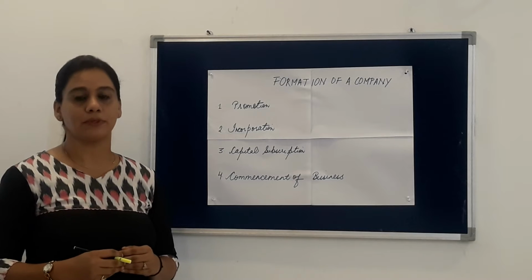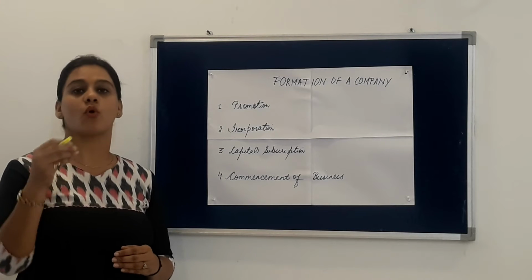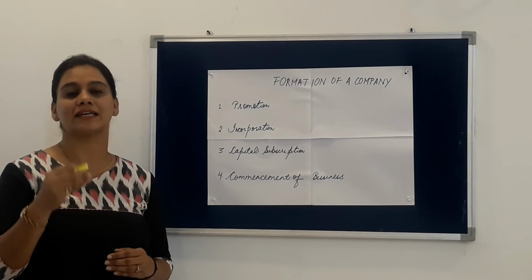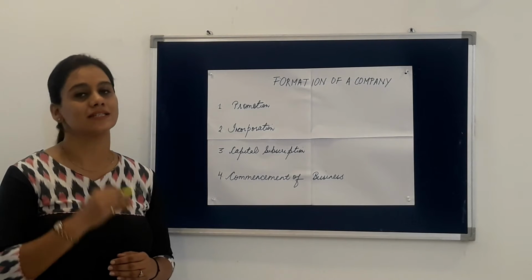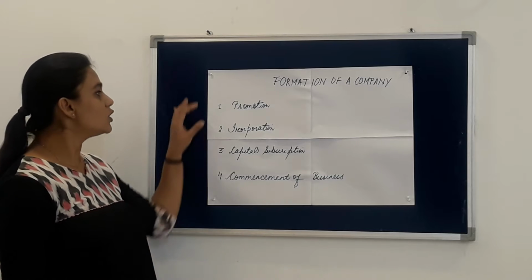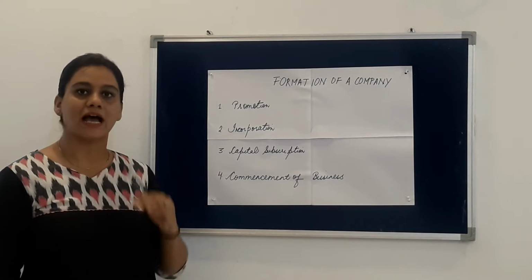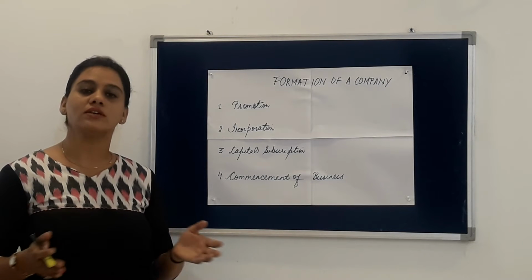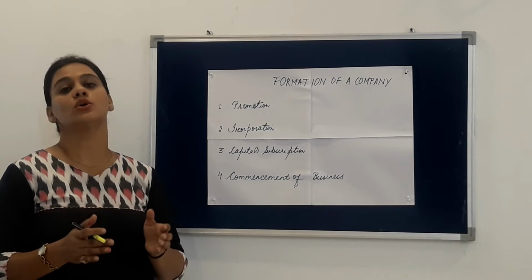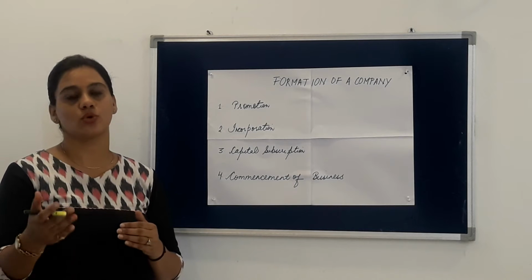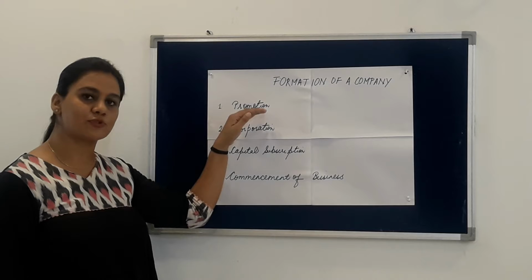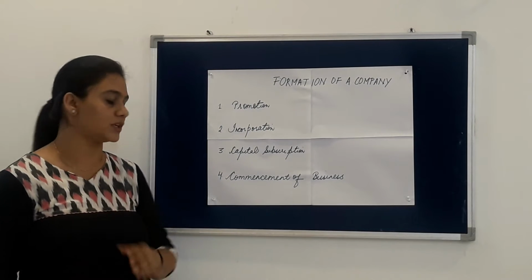Just for an example, the promoter of Reliance Industries is Dhirubhai Ambani because he had an idea to start the Reliance Industries. So first of all, promotion is done, idea is taken, and then according to it, all the resources required to practicalize that idea are being arranged. We will be studying the steps of promotion in detail in our next video.